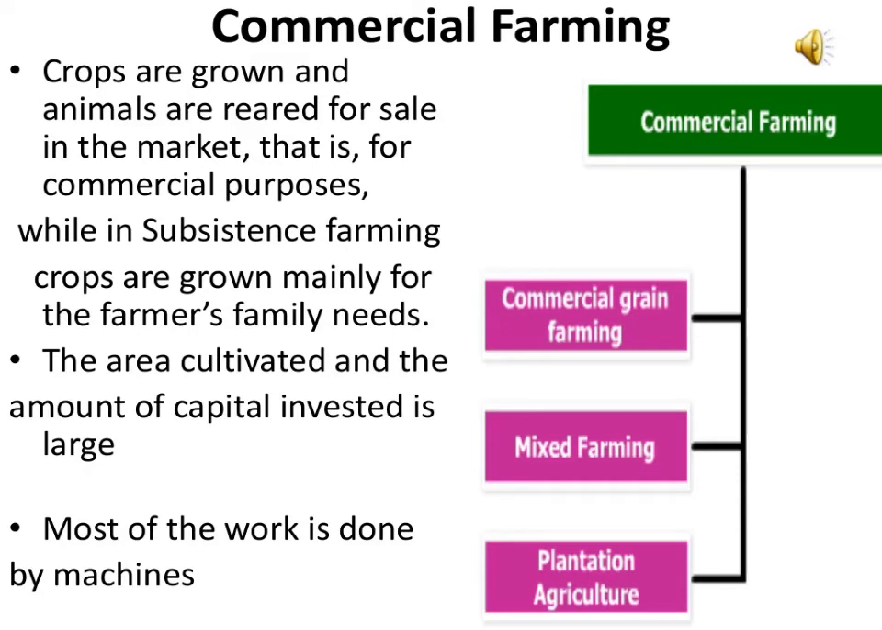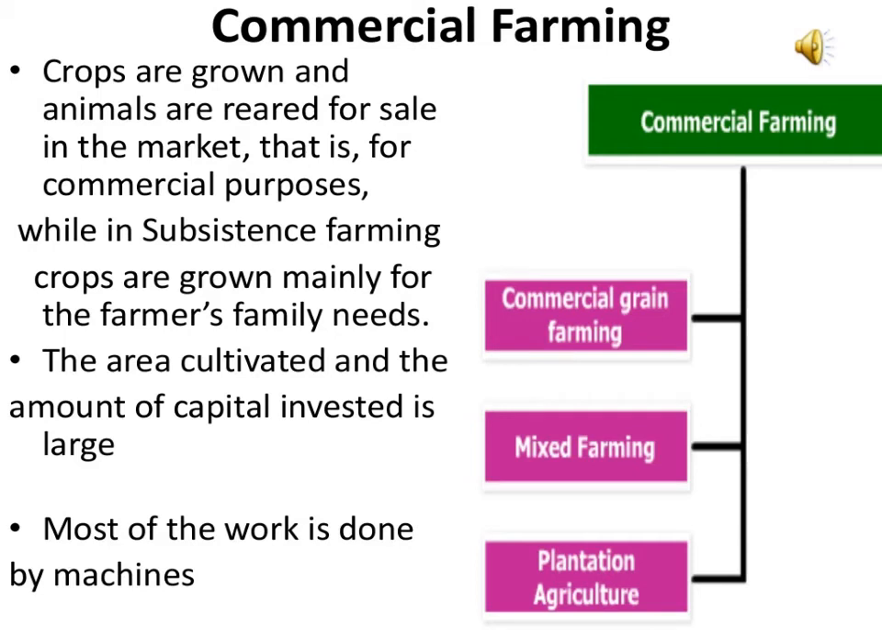We will see about commercial grain farming, which is practiced on large farms spreading over hundreds or thousands of hectares, where good quality seeds and modern techniques are used. The crops are grown for selling purposes. It is practiced in the temperate grasslands of Asia, Europe and North America. Due to extreme winter, only a single crop is grown, and the crops are wheat and maize.